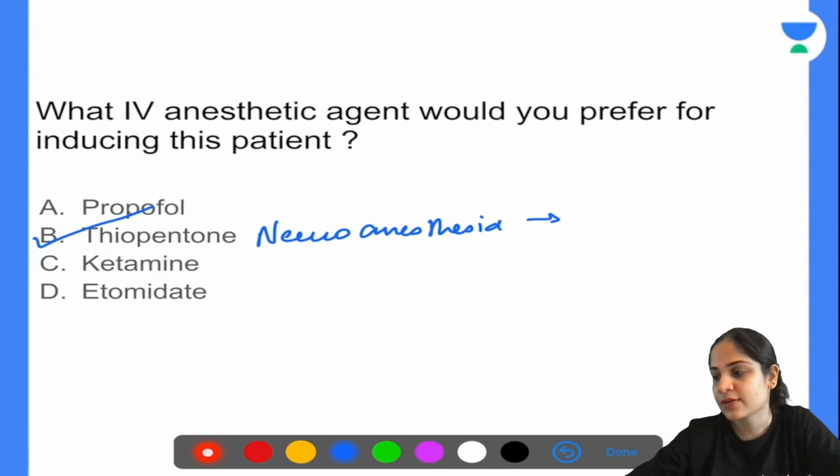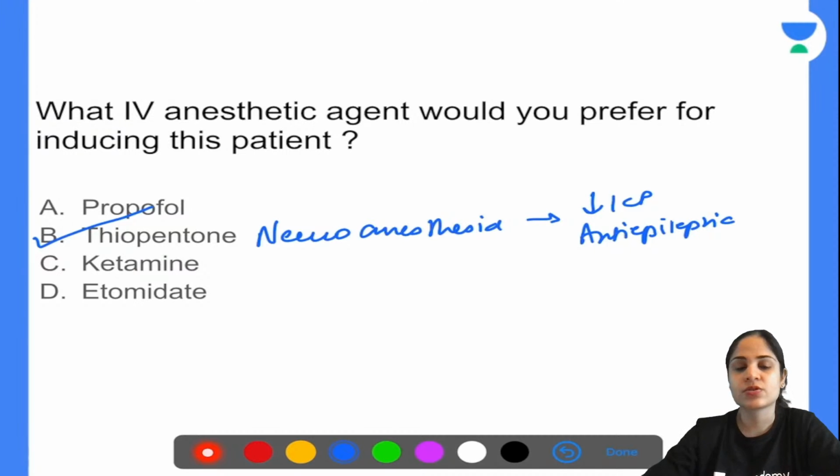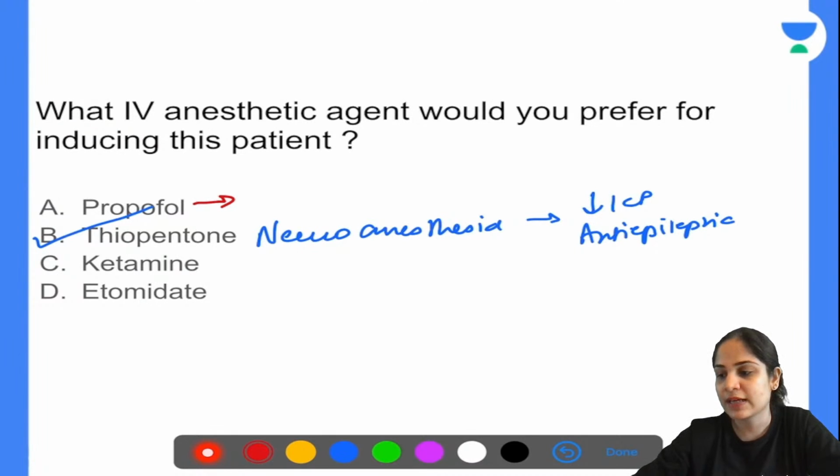Why? Because thiopentone, first of all, helps in reducing the intracranial pressure, and second of all, it helps in reducing the chances of seizures. So it is anti-epileptic in nature, so you prefer thiopentone. Now, propofol is preferred for most of the other surgeries, but why is it not preferred for neurosurgery? If you have thiopentone, it's better because propofol does not have anything to do with the seizure threshold. It does not help in reducing the chances of seizures.